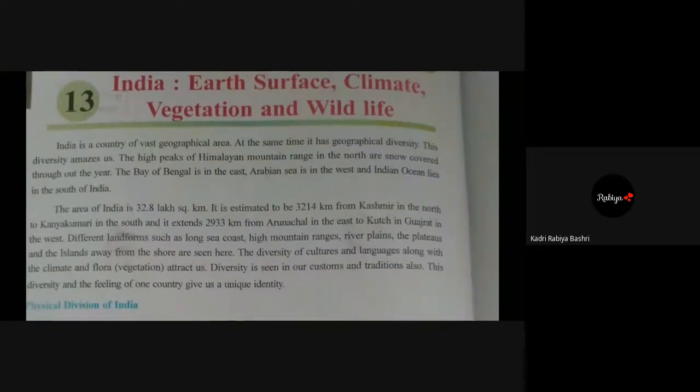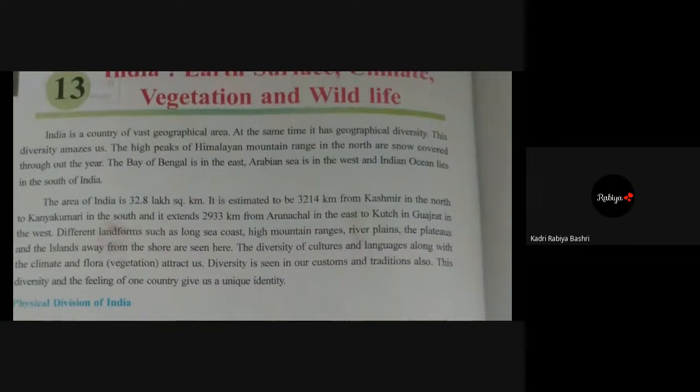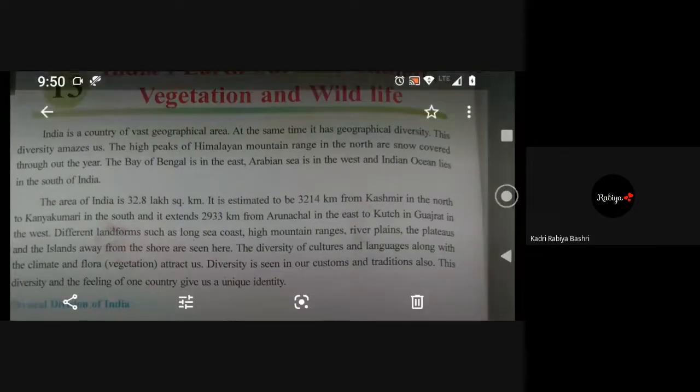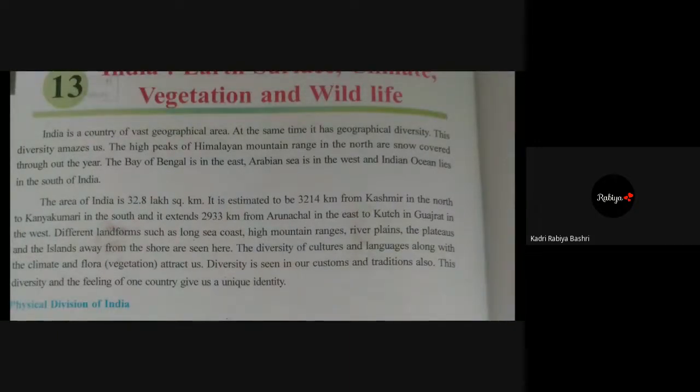Different landforms such as long sea coast, high mountain ranges, river plains, the plateaus, and the islands away from the shore are seen here. The diversity of cultures and languages, along with the climate and flora, attract us. Diversity is seen in our customs and traditions also. This diversity and the feeling of one country give us a unique identity.